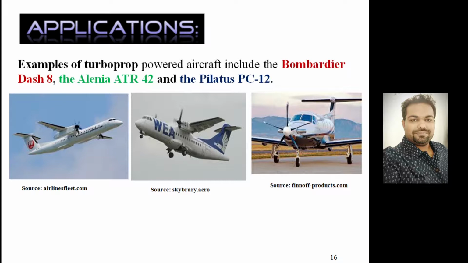If you look at its configuration, it is a civilian passenger airliner utilizing twin turboprop engines. There are two turboprop engines, and this image has been taken from the Japan Airlines website.